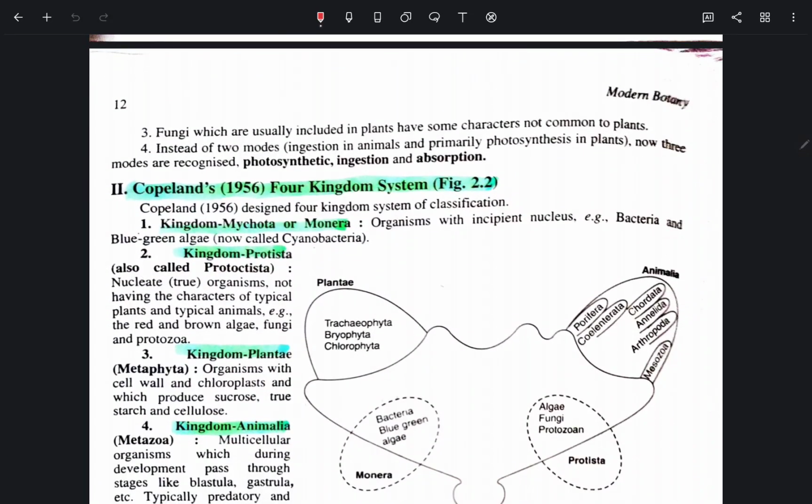Fungi, which are usually included in plants, have some characteristics not common to plants. Instead of two modes, ingestion in animals and primarily photosynthesis in plants, now three modes are recognized: photosynthesis, ingestion and absorption.